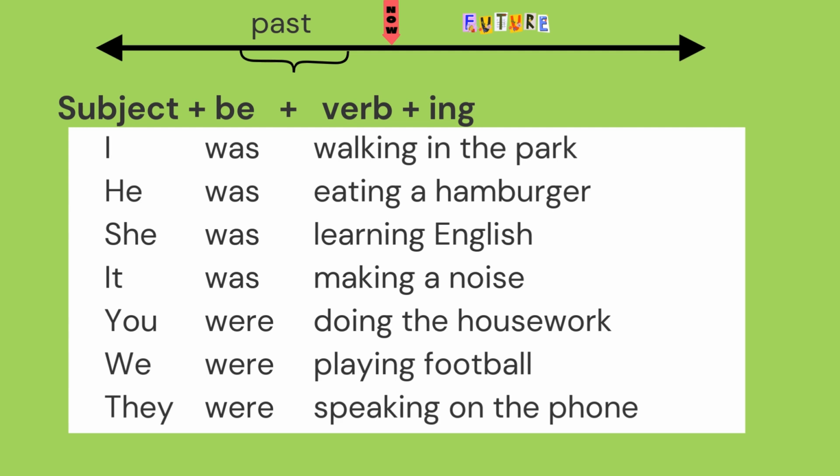How do we do it? We say I, he, she, it, you, we, they, the subjects. Then you have the verb be, but this time in the past. So not am and is and are. Now we say was, because it's past tense, and were. I was, he was, she was, it was, you were, we were, and they were. And then you have your action verb with ing, walking, and some more information.